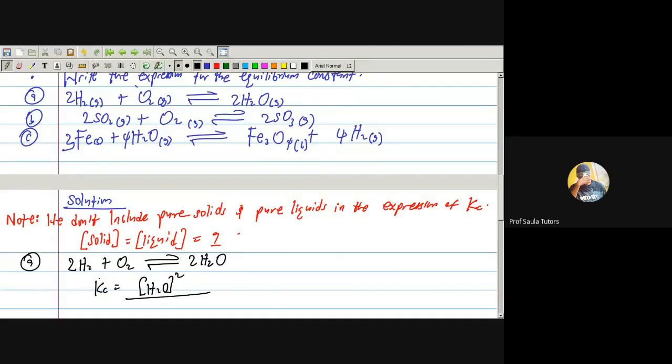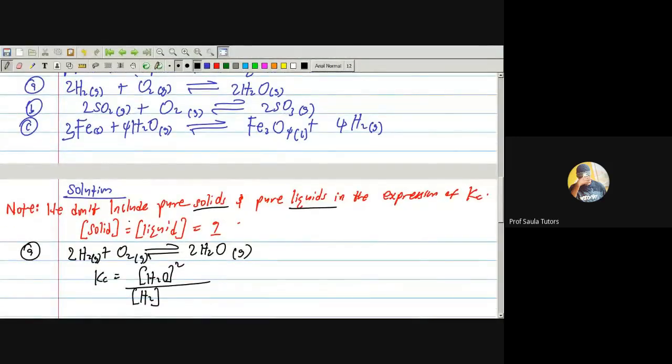Then over, look at all of them, they are all gaseous. So there's no solid here, there's no liquid here. So I'm including all of them. If you see solid or liquid, we don't include them. So looking at this, Kc equal to, the product is H2O raised to power 2 over, look at this one, H2 raised to power what? 2.